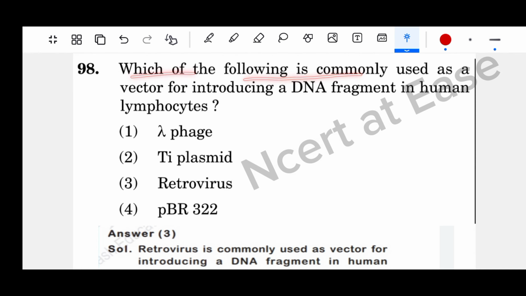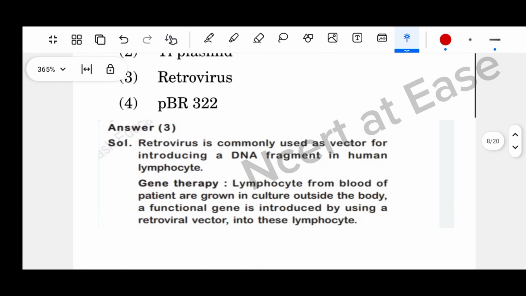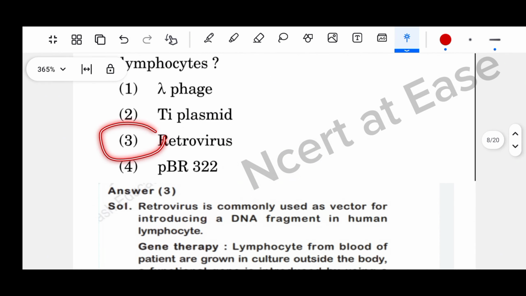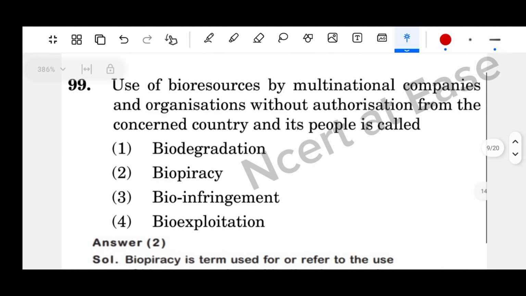Which of the following is commonly used as a vector for introducing a DNA fragment in human lymphocytes? Retrovirus is commonly used as a vector for introducing a DNA fragment in human lymphocytes. Option 3, retrovirus, is the right answer.